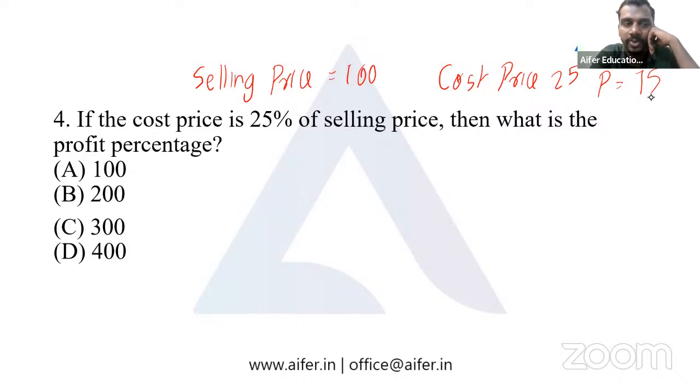Now we can find the profit percentage. We have the profit percentage is equal to profit by CP into 100, which means profit percentage is equal to 75 by 25, profit by CP.